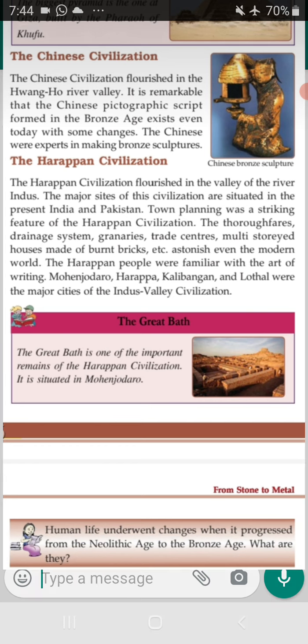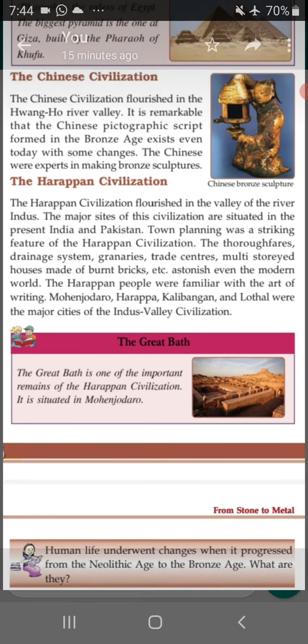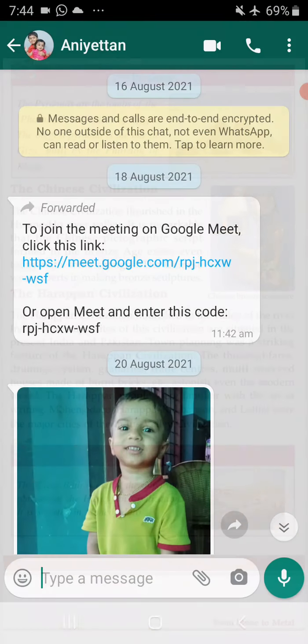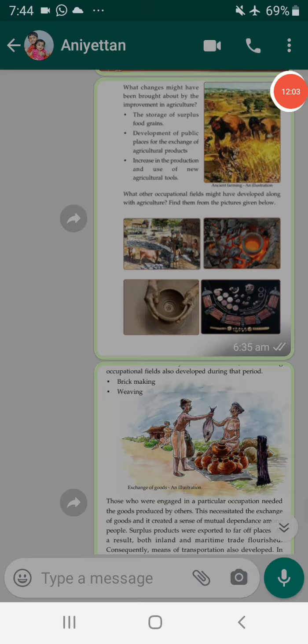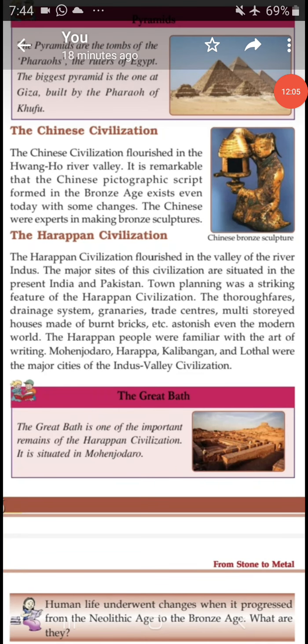Here, human life underwent changes when it progressed from the Neolithic Age to the Bronze Age, from stones to metal. We have seen the Harappan civilization and the Chinese civilization, and discussed the civilizations and the stone ages. Have you got it?